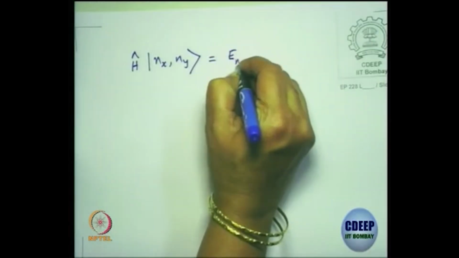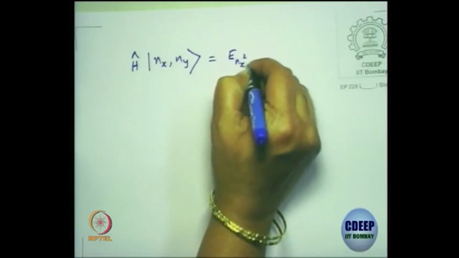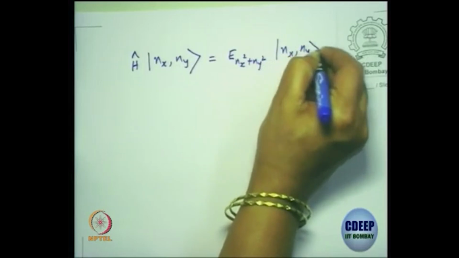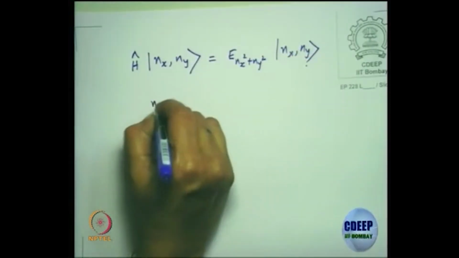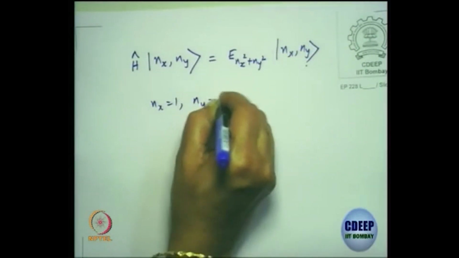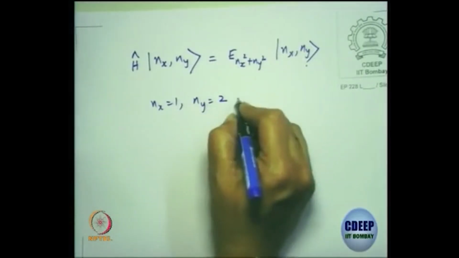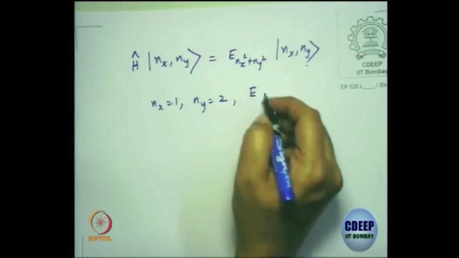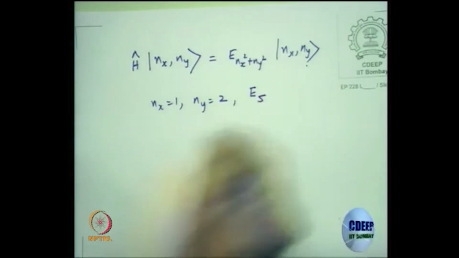E proportional to nx squared plus ny squared. If nx equal to 1 and ny equal to 2, this energy will be E5.